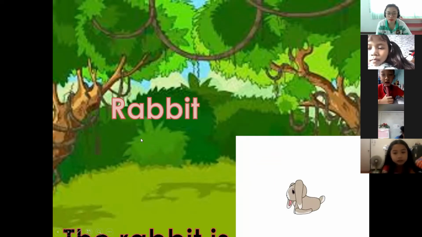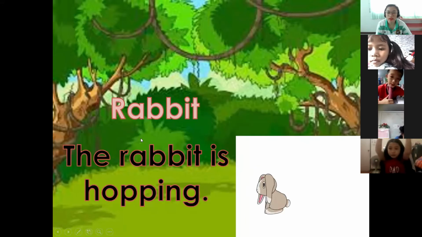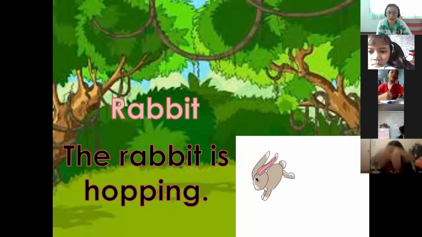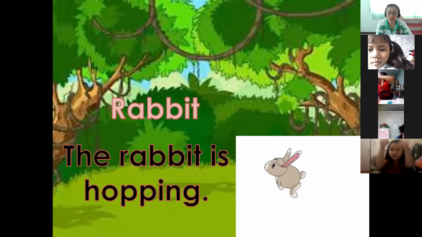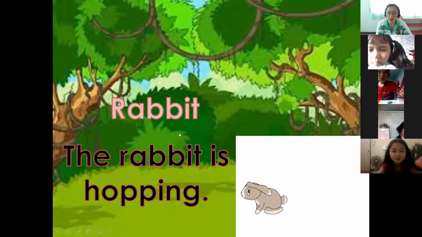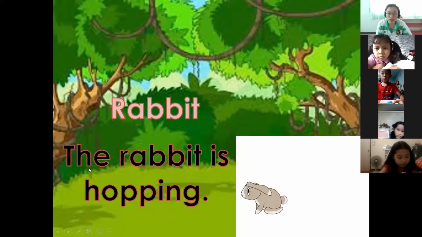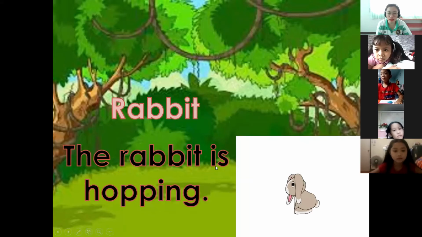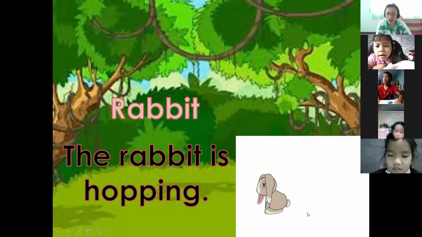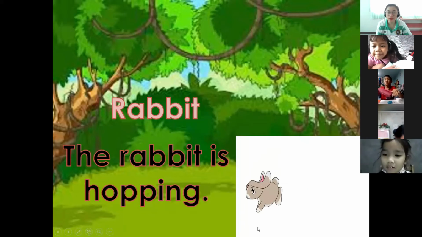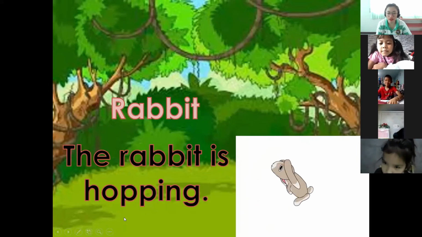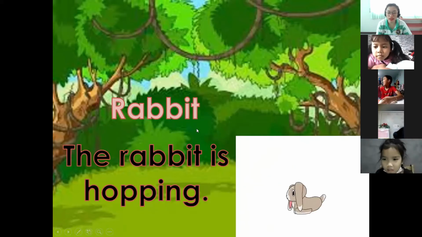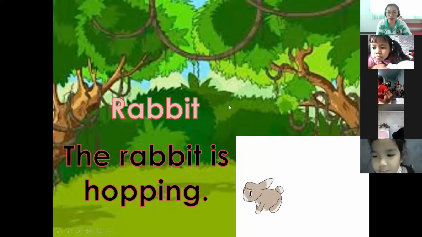The sentence using the word rabbit: the rabbit is hopping. Very good. The rabbit is hopping. It means hopping. The rabbit is happy. Very good, students. That's our sentence for the word rabbit.